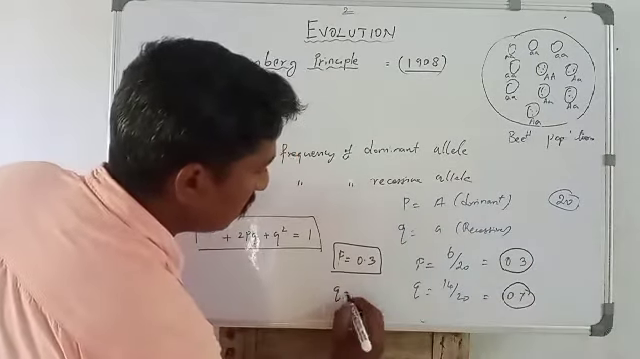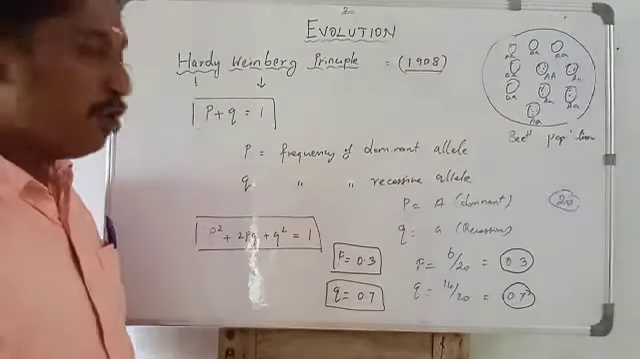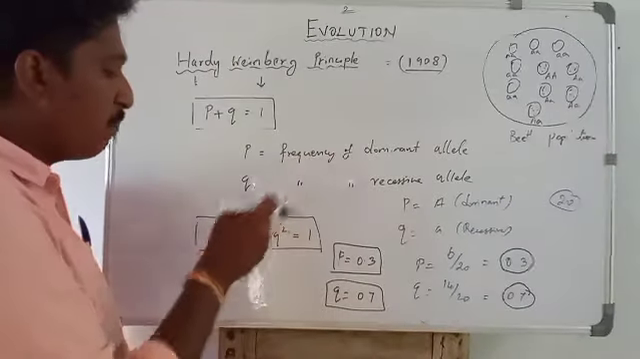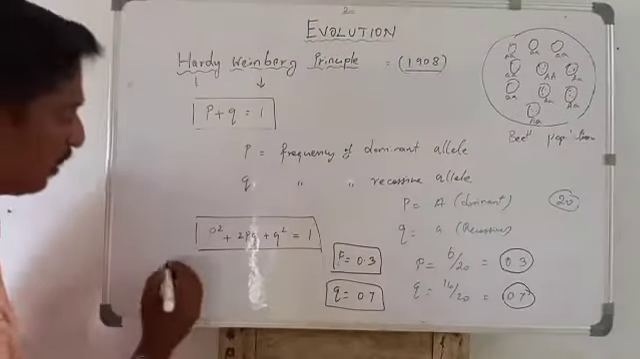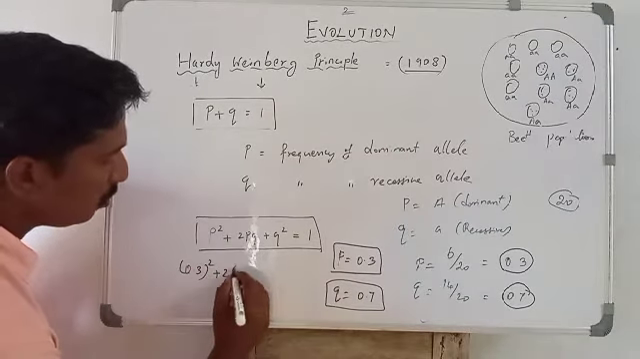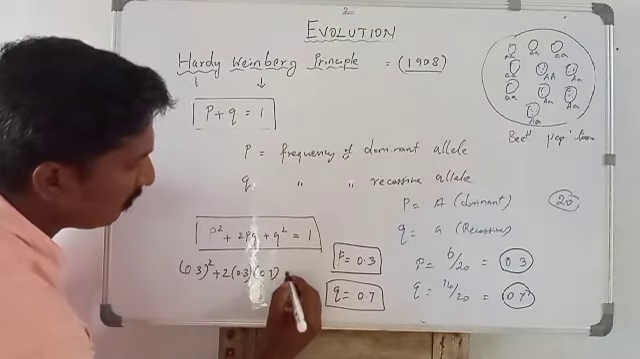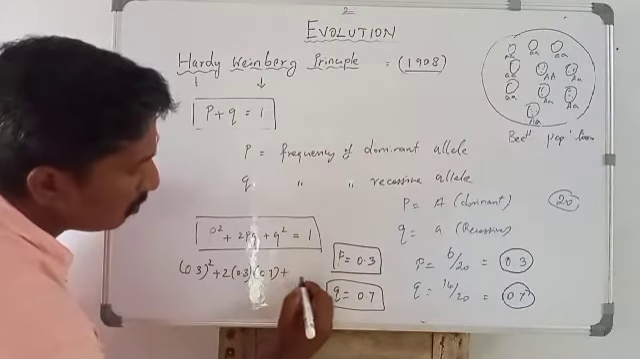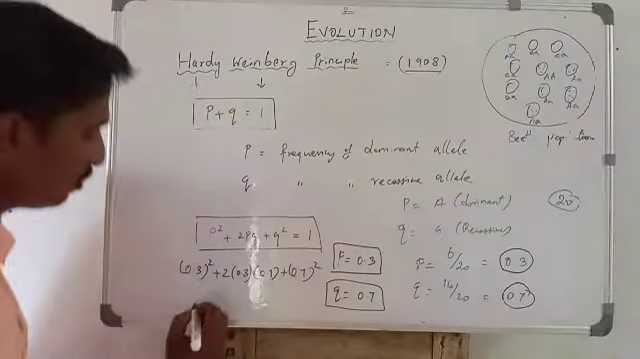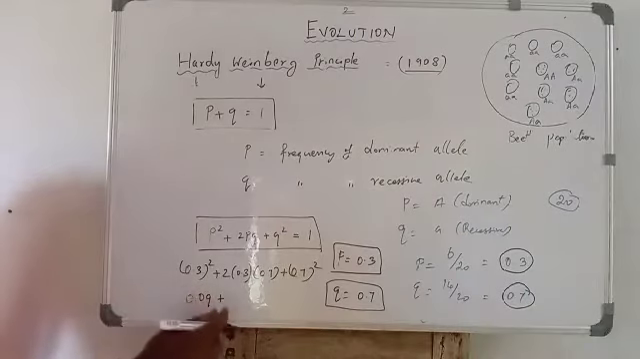Q is equal to 0.7. So this is the frequency of the dominant and recessive alleles. So this frequency was applied into this formula: p squared, which means 0.3 squared, plus 2 into 0.3 into 0.7, plus 0.7 squared. The result for the first term is 0.09, which is called 9%.